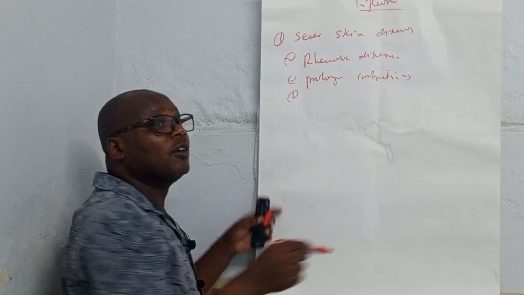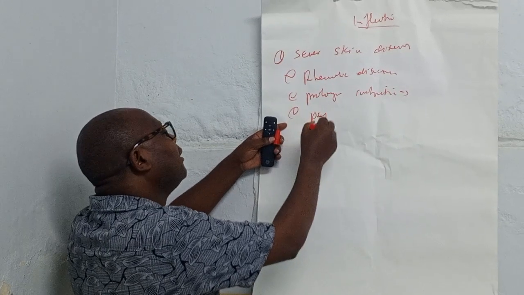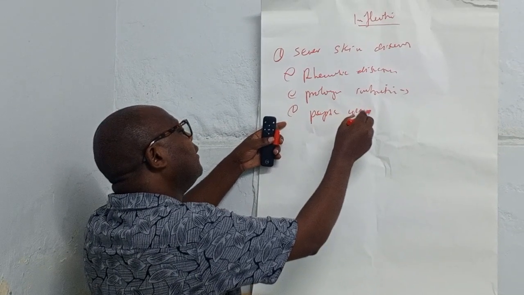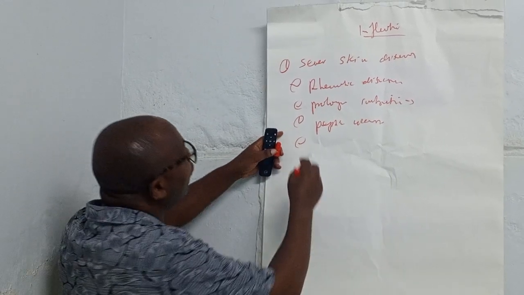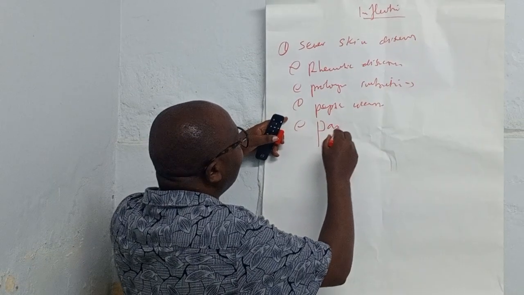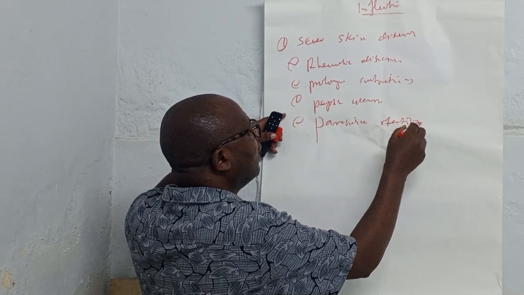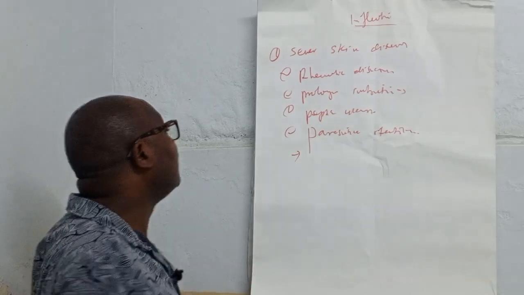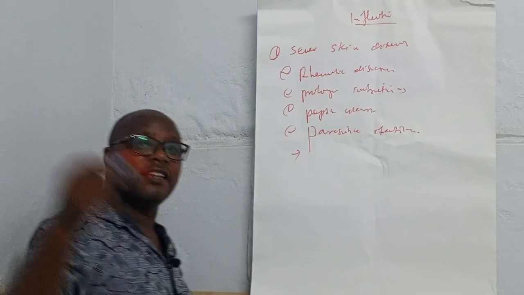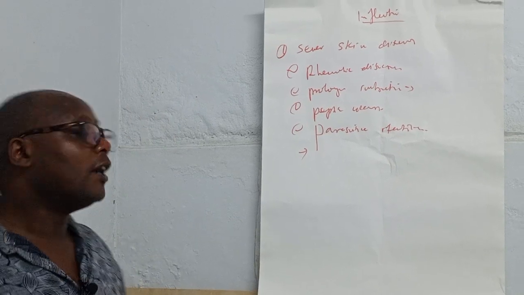Prolonged immobilization is very common in the orthopedic department, where patients are put in bed for a long time. In other cases, patients with peptic ulcer disease also have this problem. Also, patients with parasitic infections and infestations can have low albumin.